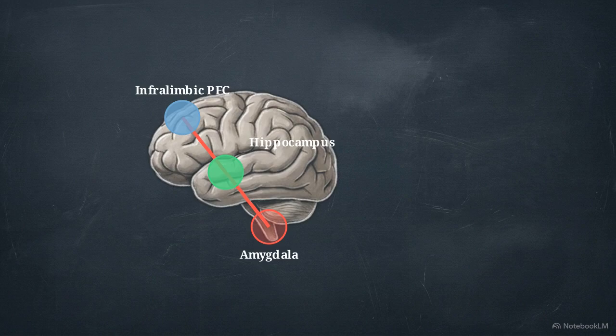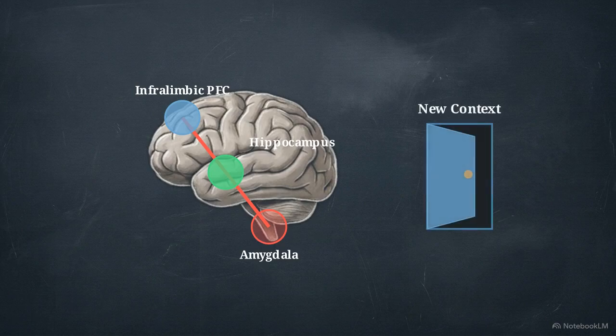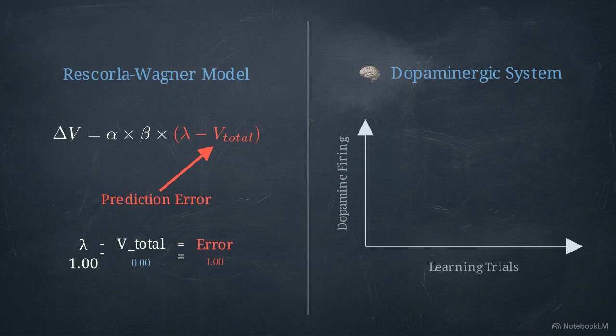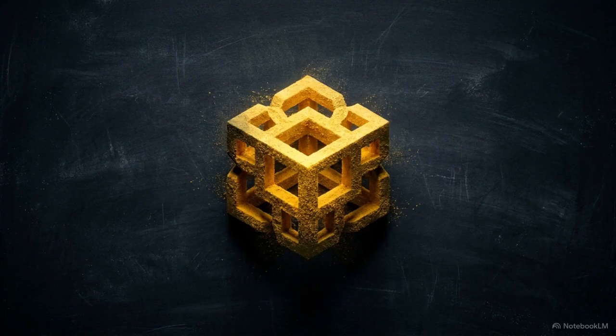It acts as a gatekeeper, processing spatial and contextual data to decide whether the prefrontal cortex should maintain its suppression. This is exactly why moving an organism to a new room causes the extinguished fear to renew. Finally, we find the mathematical prediction error from the Rescorla-Wagner model physically encoded in the brain's dopaminergic system, which precisely fires to represent the exact difference between expectation and reality.